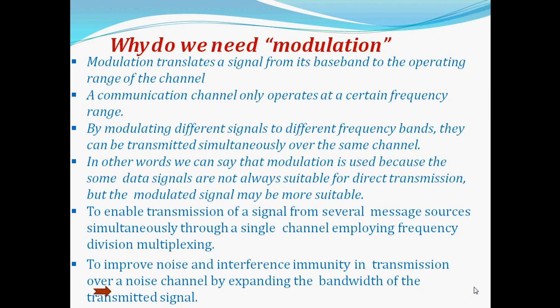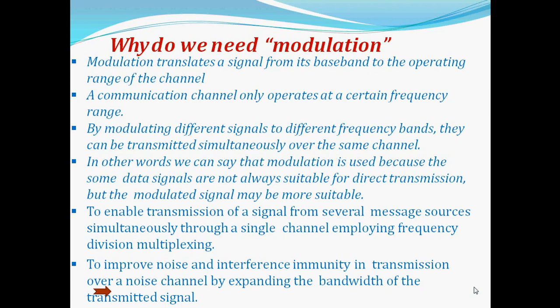So, by modulating different signals to different frequency bands, they can be transmitted simultaneously over the same channel. In other words, we can say that modulation is used because some data signals are not always suitable for direct transmission, but the modulated signal may be more suitable.